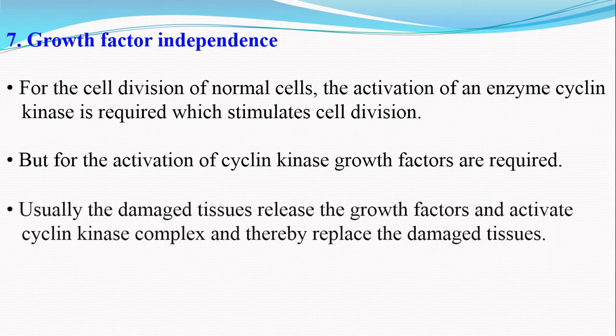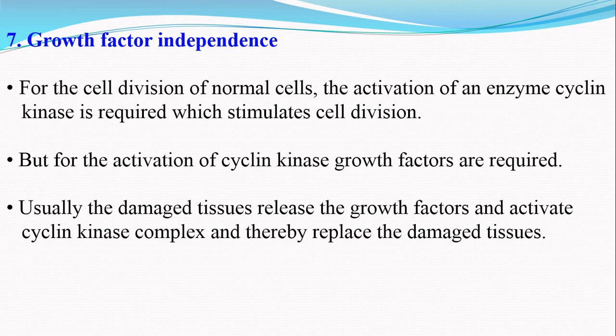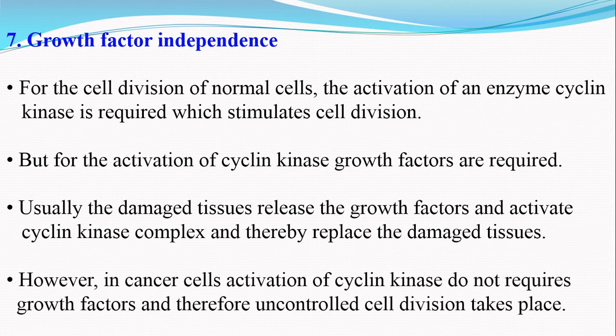Usually, the damaged tissues release the growth factors and activate the cyclin kinase complex and thereby replace the damaged tissues. However, in cancer cells, the activation of cyclin kinase does not require the growth factors and therefore uncontrolled cell division takes place. That means the cancer cells are not dependent on the growth factors.